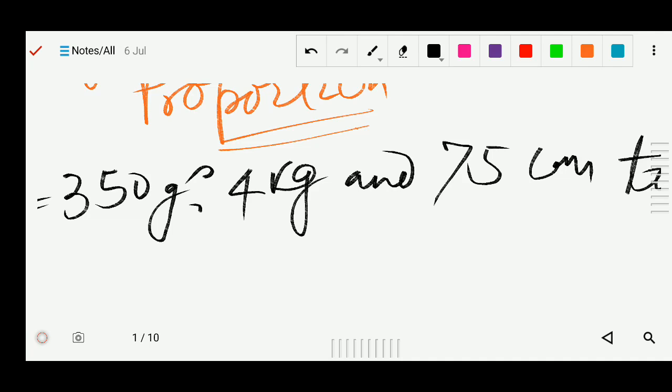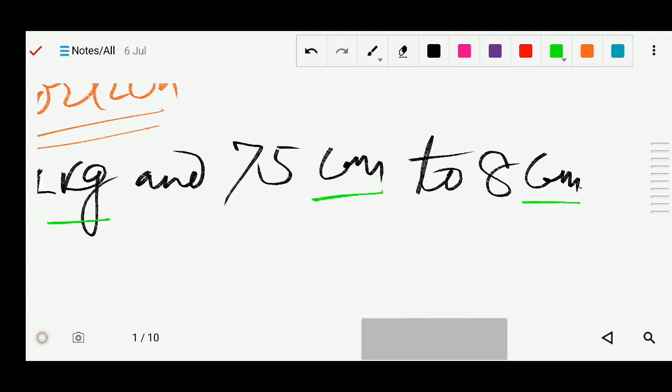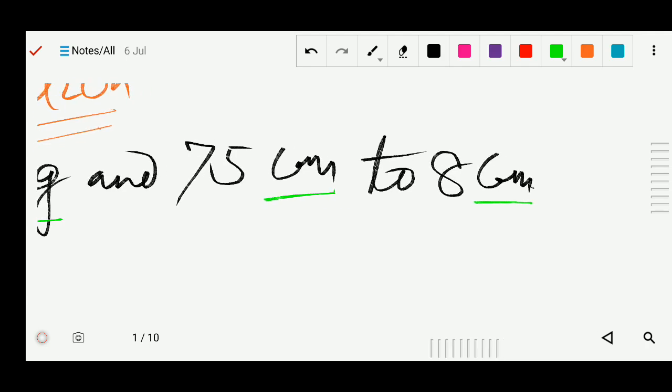First of all, here we have to see, as I told that their units should be same. You can see here is the gram, here is kilogram, here is the centimeter, and here is meter actually. 8 meter is given. So these units are different. So first of all, we have to convert in the same unit.